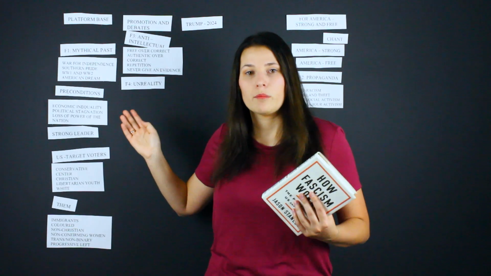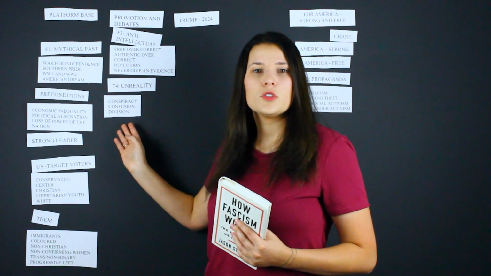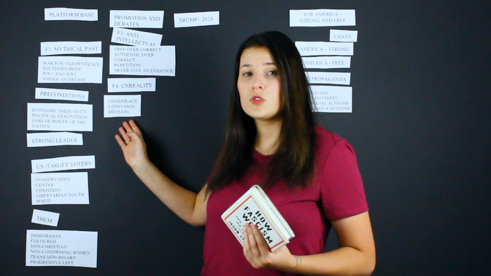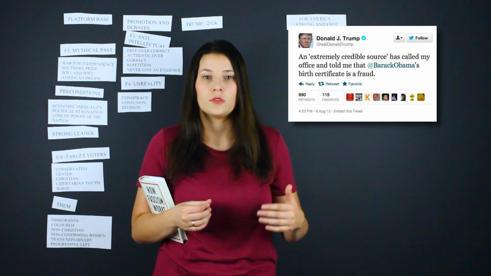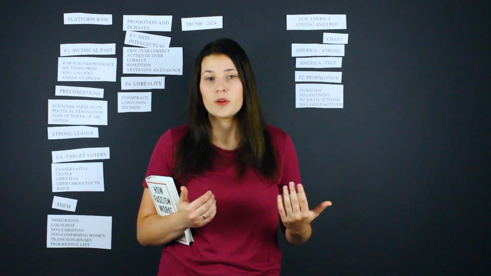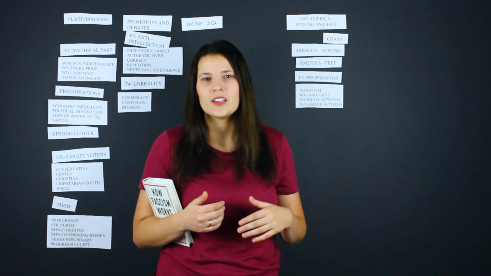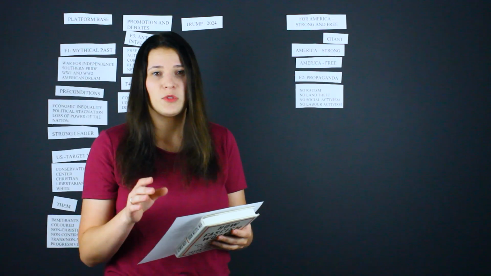Promotion and debates for this campaign will also rely heavily on another fascist principle that is unreality. We need to promote conspiracy theories, confusion, and division among our groups. Conspiracies and confusion are especially important if Trump needs to promote himself or degrade his opponents. Think of conspiracy theories like QAnon, Deep State, or Pizzagate. Trump promotes himself as being more authentic, anti-state, and anti-status quo. So all those conspiracy theories promote him as being more authentic and independent from all those horrible things that happen in the conspiracy. And here is the core statement for the campaign.